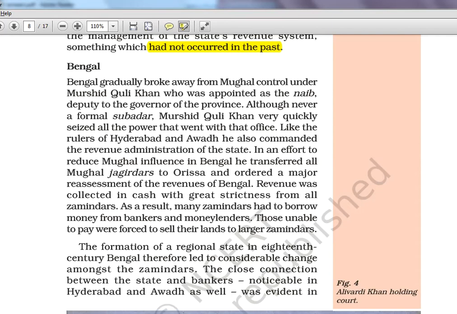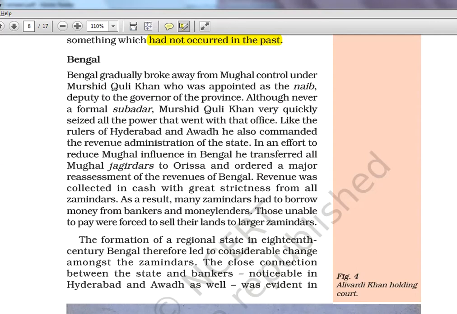So we saw Hyderabad and we saw Awadh. Nizamul Mulk was Asaf Jah, and Buranul Mulk was Sadat Khan. Try to recall like this as and when you read new topics, so that it will be retained in your mind. Now Bengal, again a very important place. Murshid Quli Khan. Luckily I think he doesn't have any title. He was appointed as the Naib, deputy to the governor of the province. So he was a deputy to the governor, although never a formal Subedar, like I told.